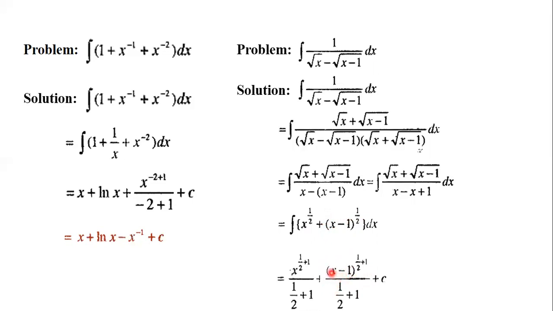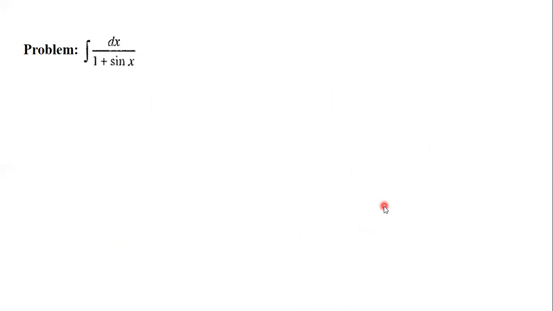If here it were 2x minus 1, then we must divide by 2. For x minus 1 to the power half, it is x minus 1 to the power 1 by 2 plus 1, divided by 1 by 2 plus 1, plus c. So here it is 2 by 3, and here it is 2 by 3. So we take 2 by 3 common: 2 by 3 times x to the power 3 by 2 plus x minus 1 to the power 3 by 2, plus c.